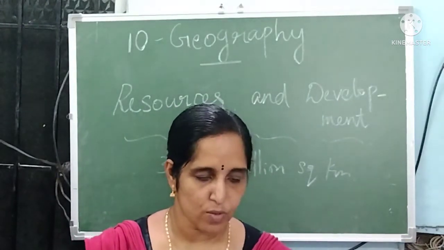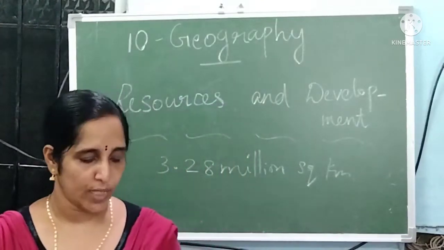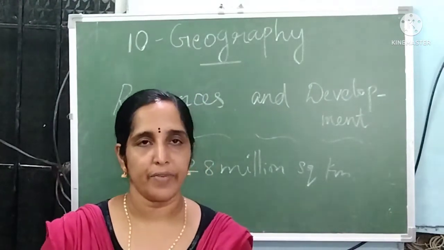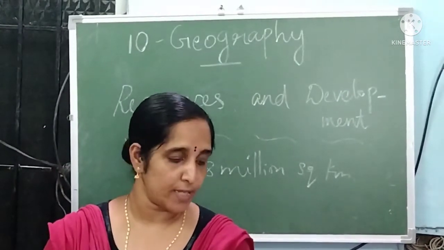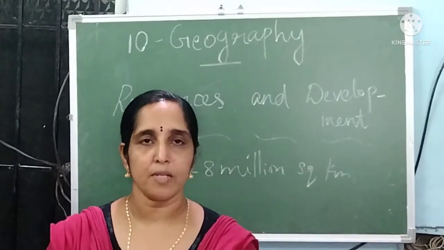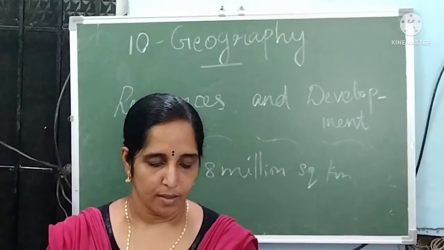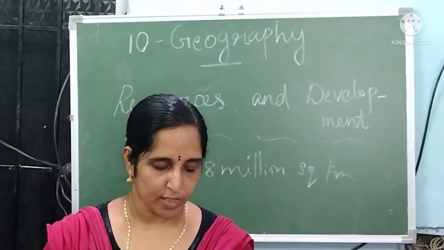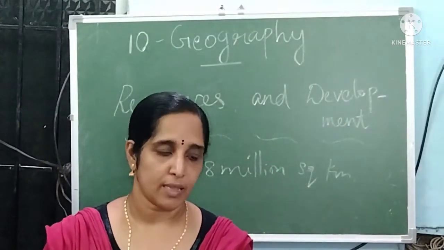Then land resources and land utilization, that is bad land, forest land, fallow land, net sown area, and how we can conserve land. The last topic is soil, different types of soil and their classification, and how soil can be conserved by contour plowing, shelter belt, strip cropping, terrace farming, and other methods.